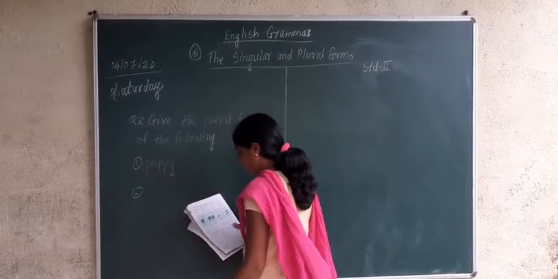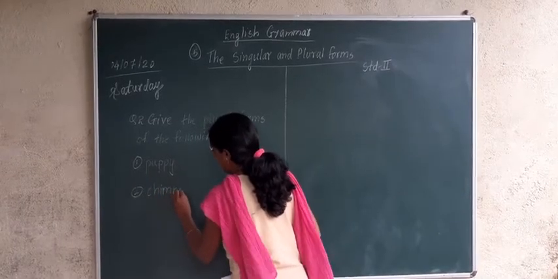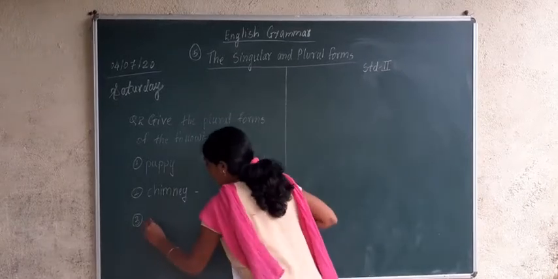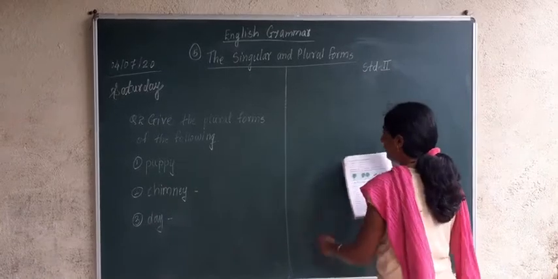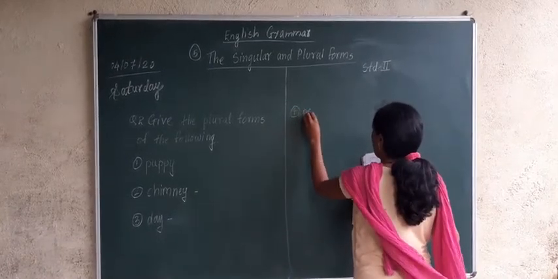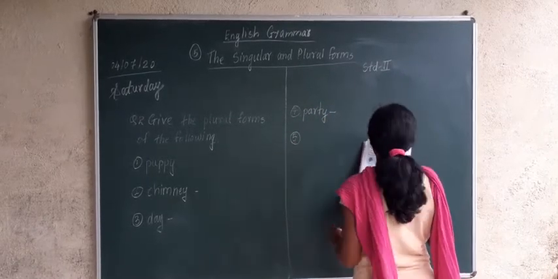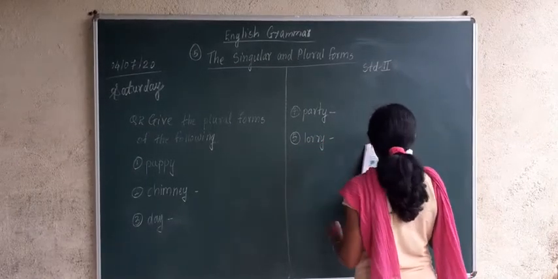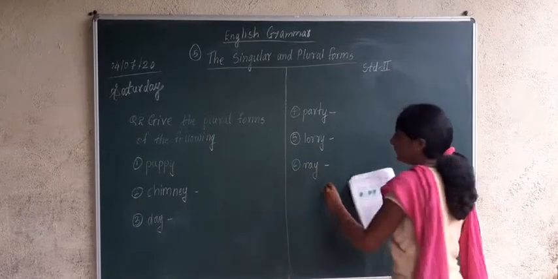Second, chimney. Third one, day. Fourth, party. Fifth, lorry. Sixth, ray.